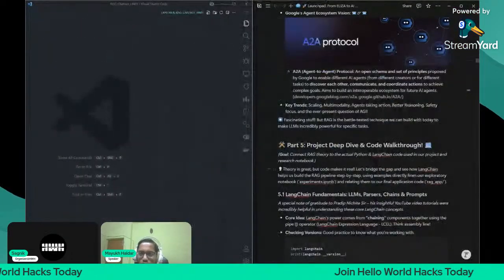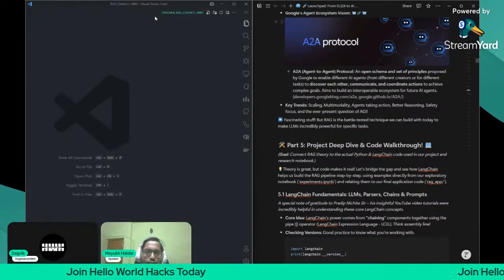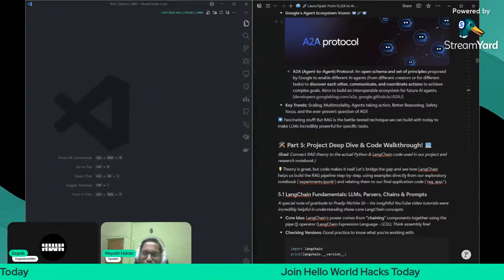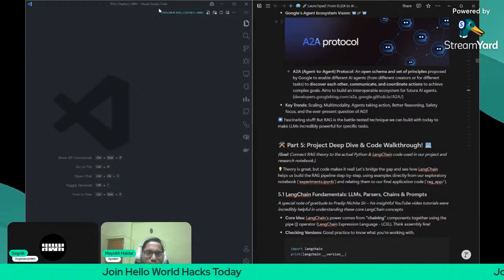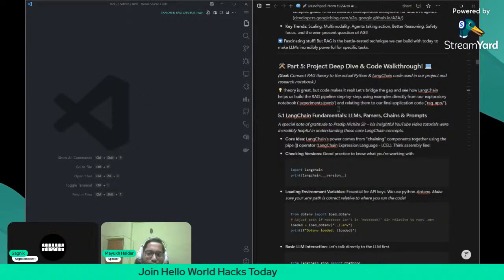So first we will make a folder, any folder. For my convenience I've written it as rag chatbot. You can give it any name, like rag chatbot or anything. Just give any name to the project.